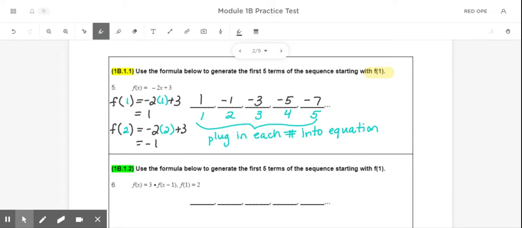For problem number 6, it says use the formula below to generate the first 5 terms of the sequence, starting with f of 1.